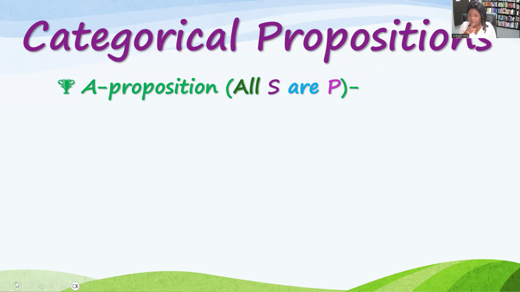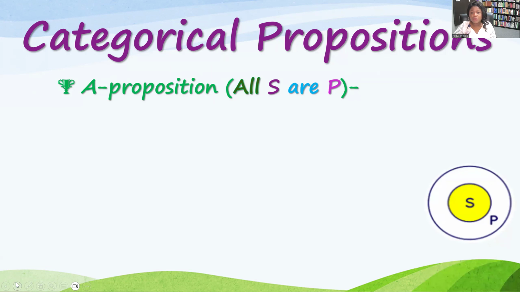Either way, this kind of format, all S, with an affirmative copula and the predicate, is a type A proposition. Also remember what that looks like in the Euler diagram, where you see that all of S is in P. I said when we were talking about the diagrams before that this is going to help you with distribution.